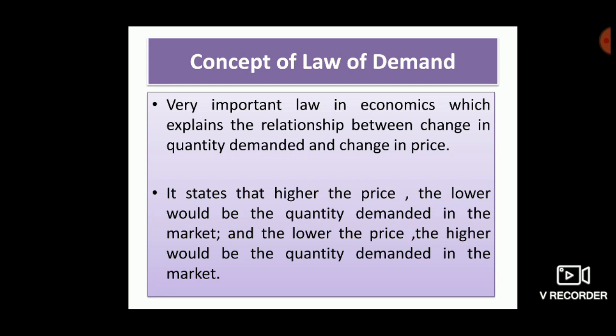Change in quantity demanded and change in price: which type of relationship? If the price is higher, the quantity demanded in the market is lower, and the lower the price, the higher the quantity demanded in the market. But all other things are constant. Which other things? Like the taste of the buyer, substitute goods, and income level of a person remain constant.